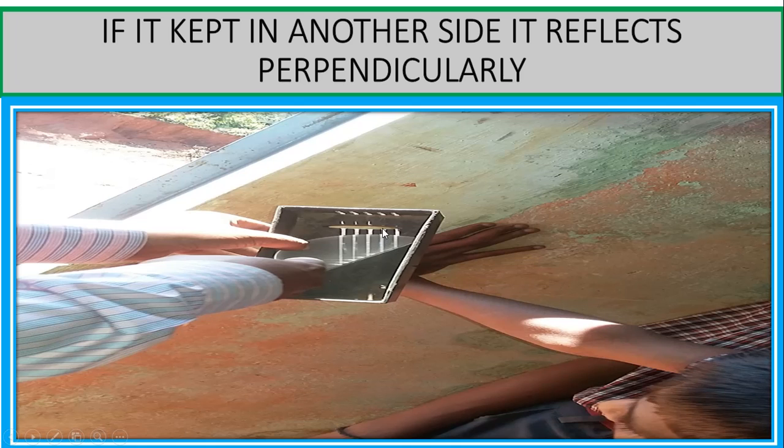You know that when a light ray passes from one medium to another medium, it changes its path, and that is called refraction. Here you can observe this refraction. If you keep it like this, then they emerge parallelly.